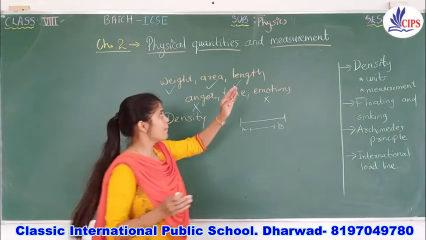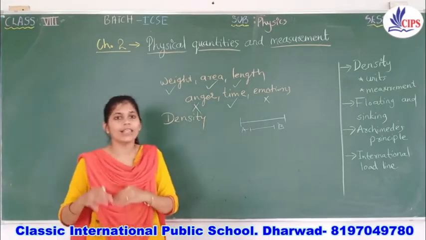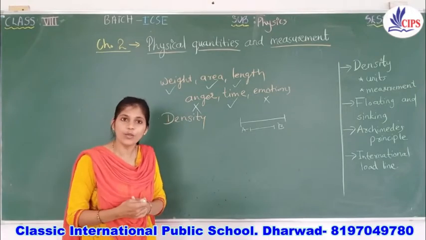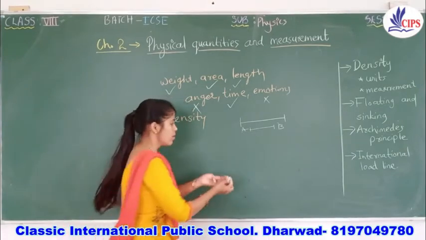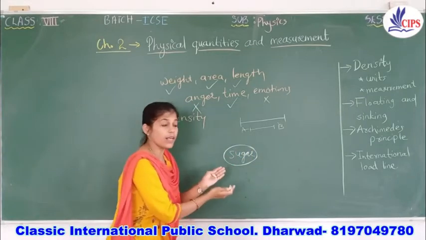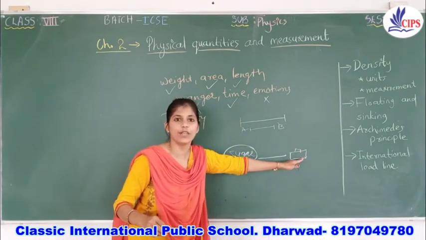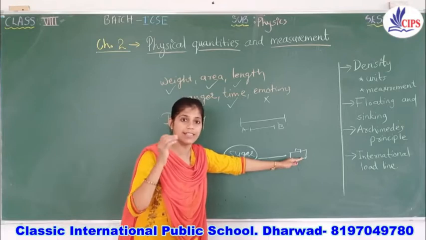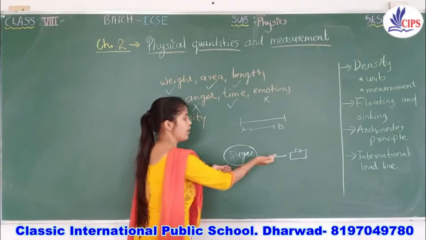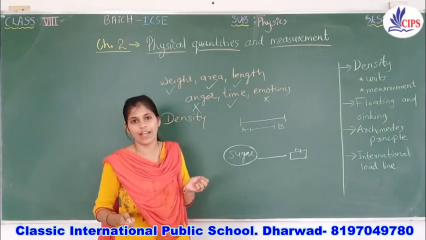So basically measurement means comparing an unknown thing with a known thing. Suppose you want 1 kg of sugar. What will you do? You will compare the given mass of sugar with the 1 kg unit, which is already there in the grocery shop. They will compare the masses and give you exactly the mass of grocery item that you want.